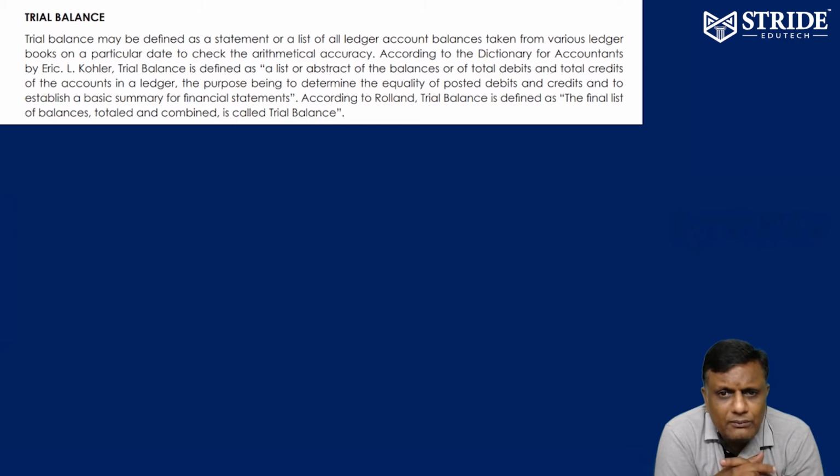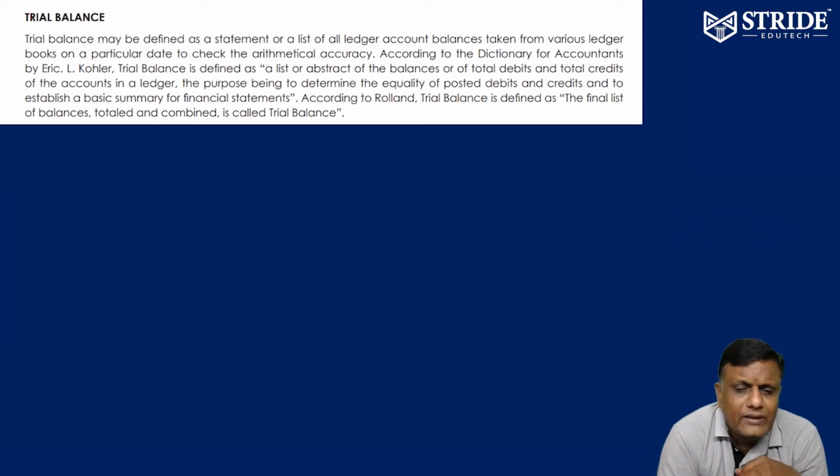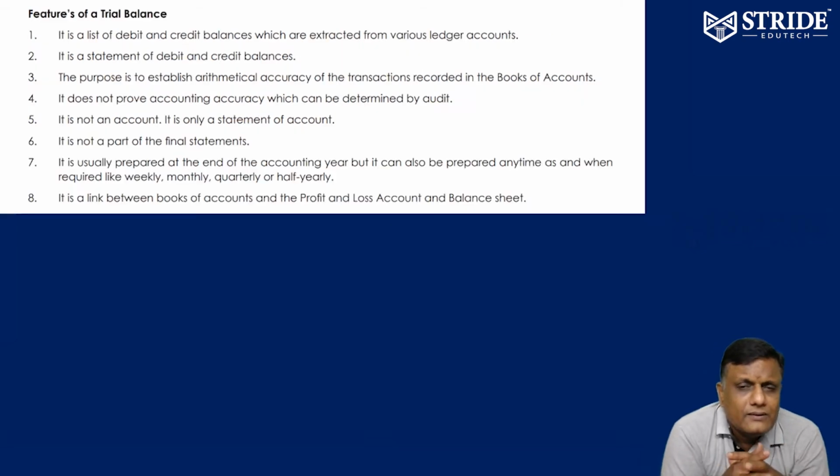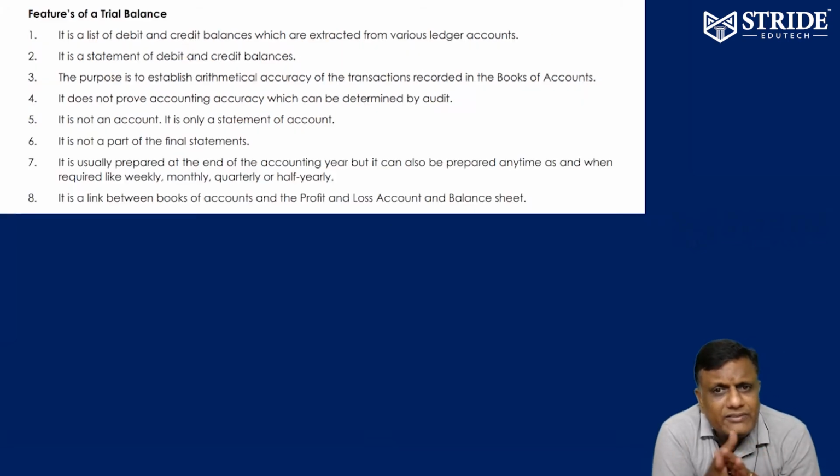There are two methods of trial balance available. One is called the balance method, from the ledger balances, another one is the total method. The main purpose of the trial balance is to show whether ledger balances are tallied or not. To check the arithmetic accuracy of all the ledger balances, we have to prepare the trial balance.